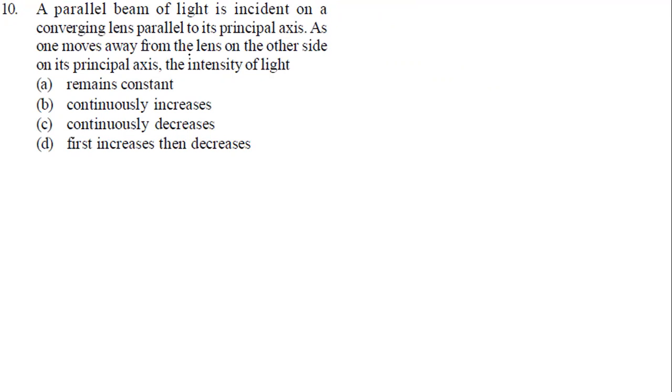Question number 10 is asking that a parallel beam of light is incident on a converging lens. Converging lens means what lens? Convex lens. It is parallel to its principal axis. I'm going to take the principal axis and a converging lens. Let me take some direct light rays. They are going to be incident on a lens. So what will happen? As they move on this side, like this, they are going to move.